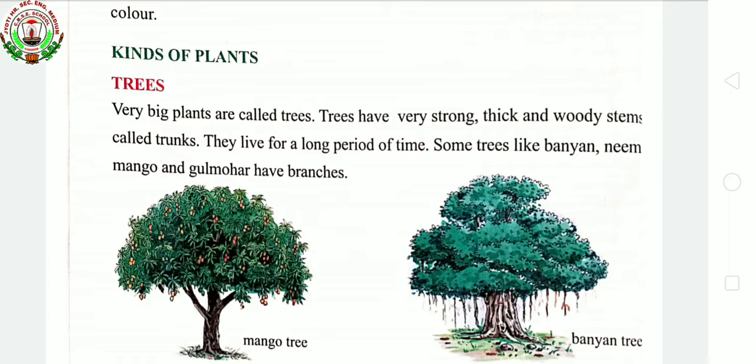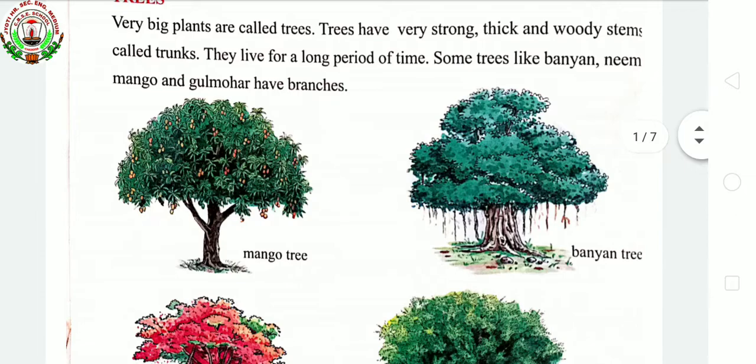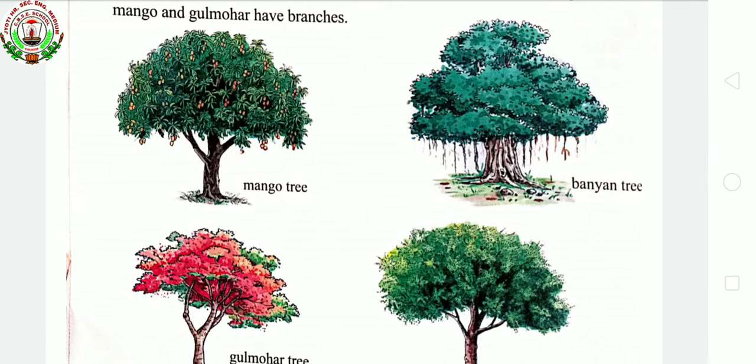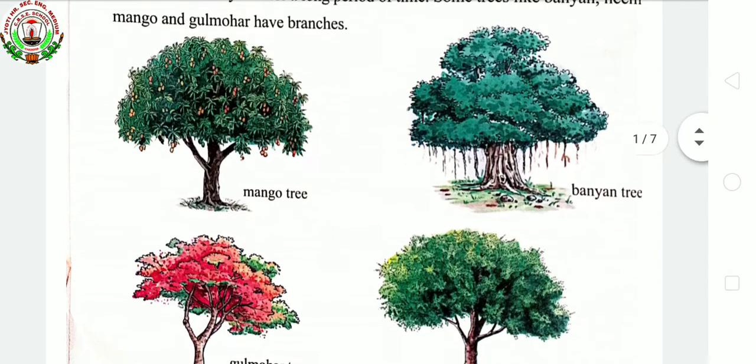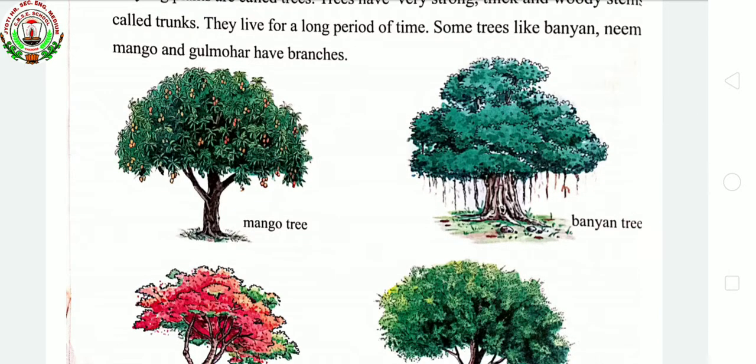These trees live for a longer period of time. Some examples are given in the picture, or else you can see them near your houses: neem tree, mango tree, gulmohar tree, banyan tree. These trees have very thick and strong stems. And one more thing, branches, which means dahlia. It has one stem and several branches.